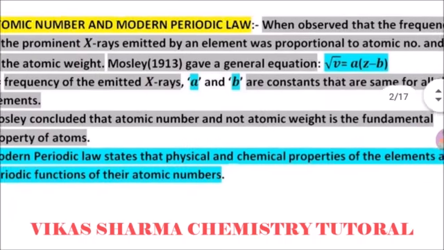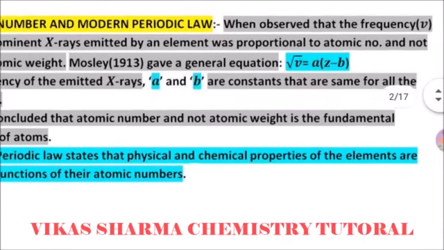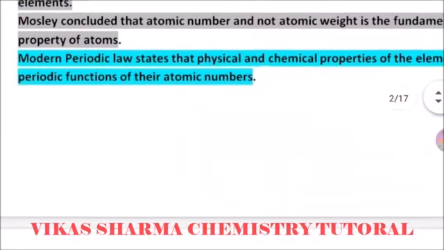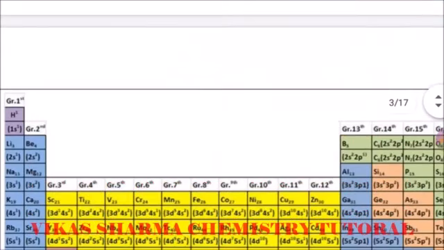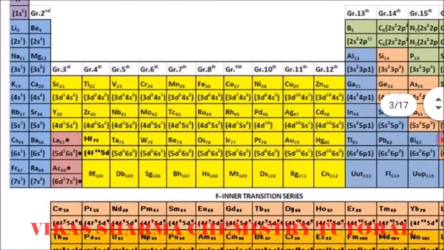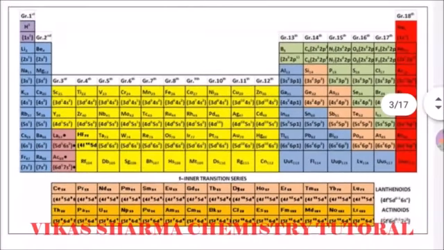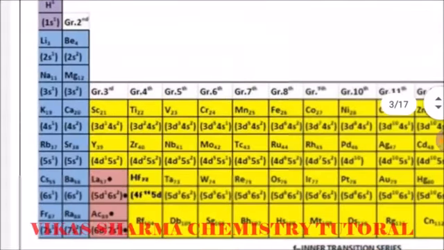So the modern periodic law states that the physical and chemical properties of the elements are a periodic function of their atomic number. Previously, Mendeleev, Newlands, and Döbereiner were on the wrong track because they made their periodic tables according to atomic weight. But today's modern periodic table is based on atomic number. There are 18 groups.